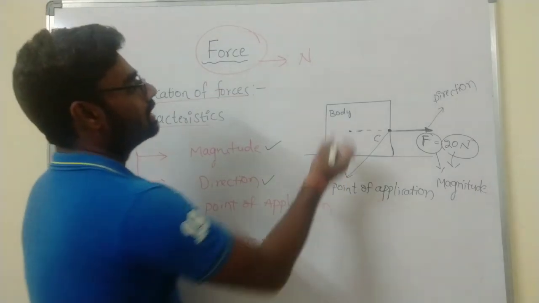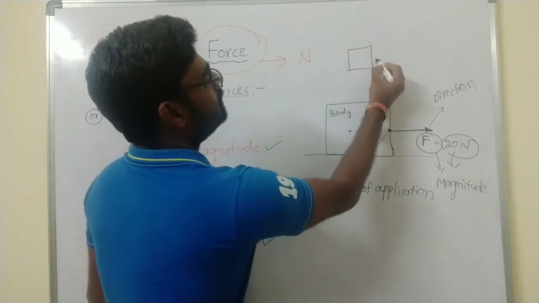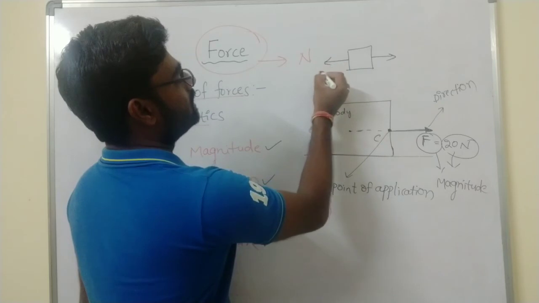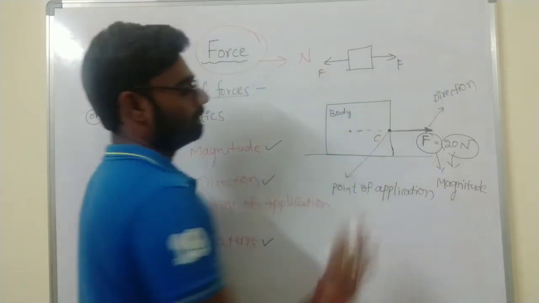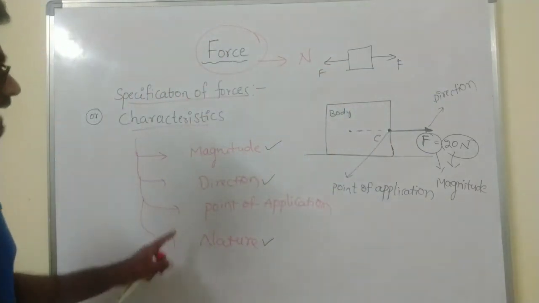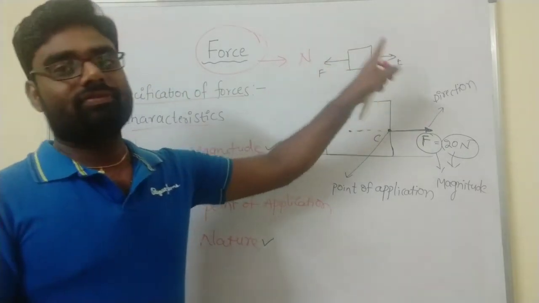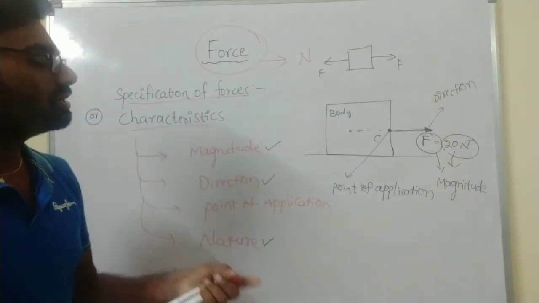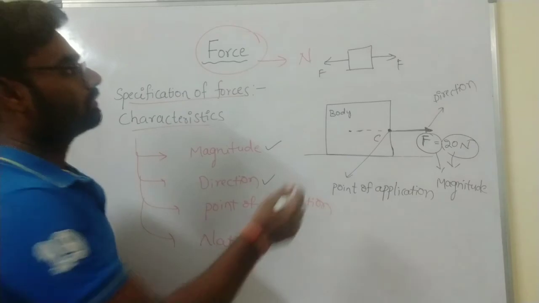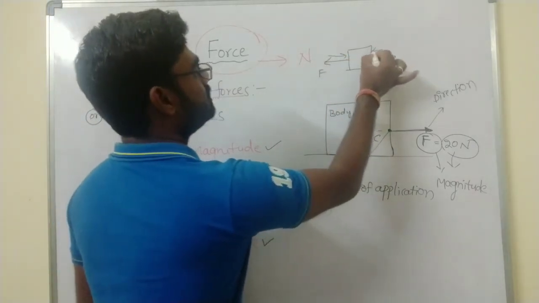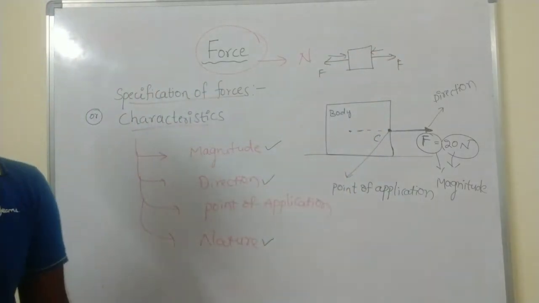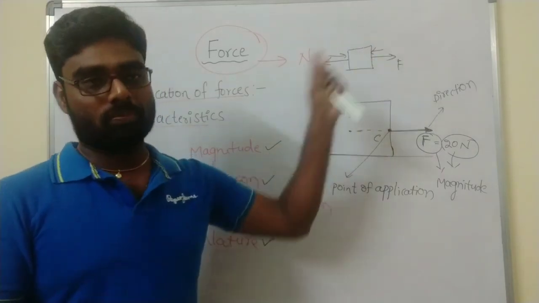See here, now I am taking one object. Take the force like this. This is pulling, so the nature of the force is pulling. Now I am taking it like this. This is a push. The nature is pull or push.